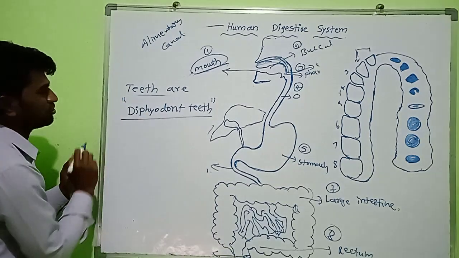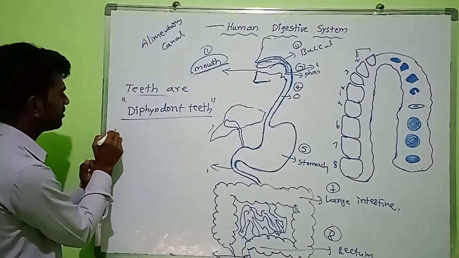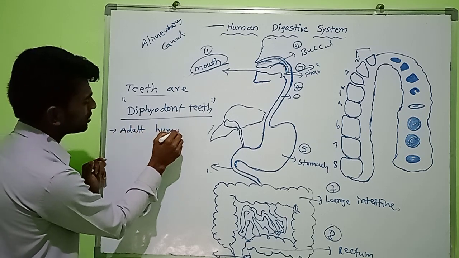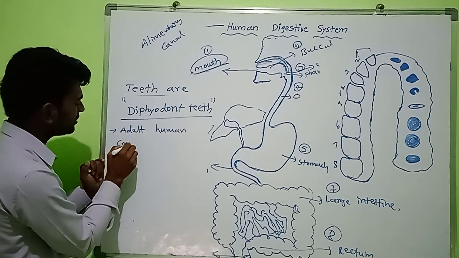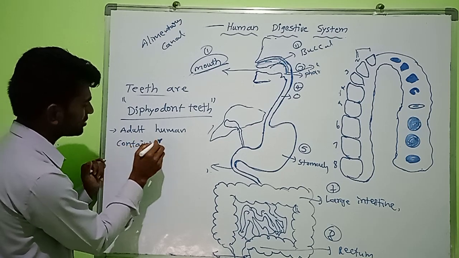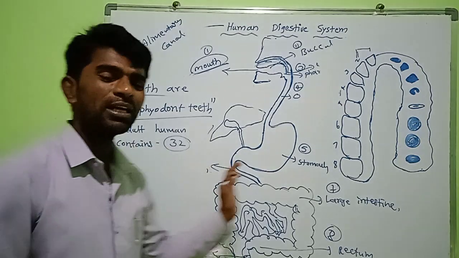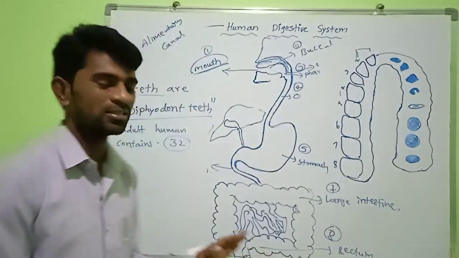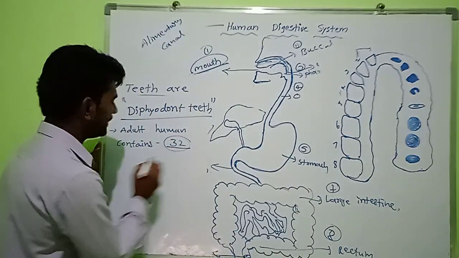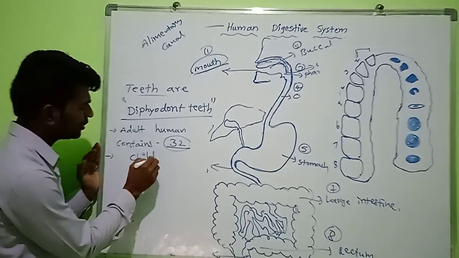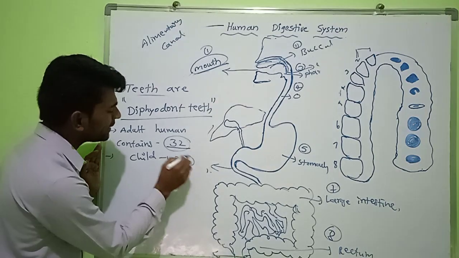Okay. Next one. See, an adult human contains 32 teeth. Okay. Total teeth in human beings 32 teeth, but in the child only 20 teeth are present.